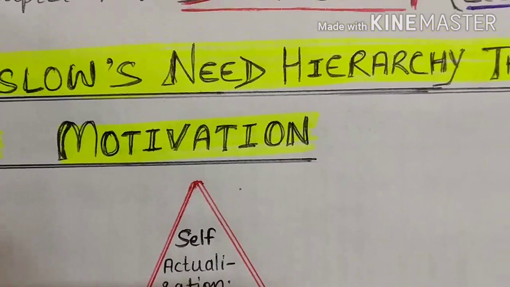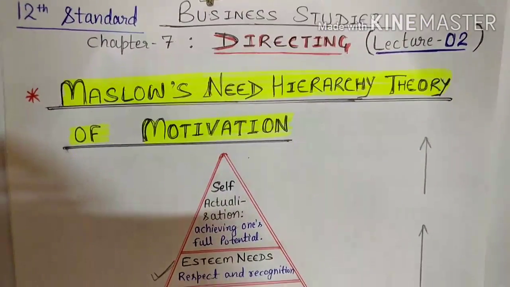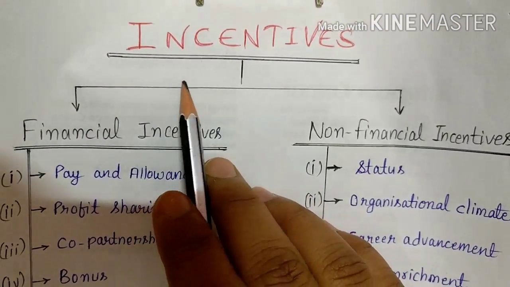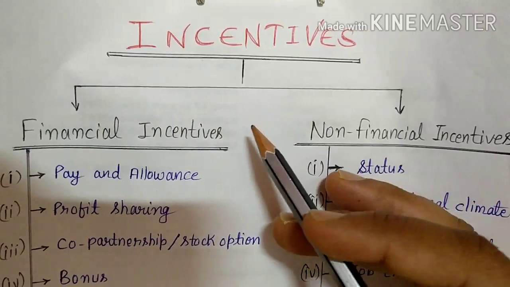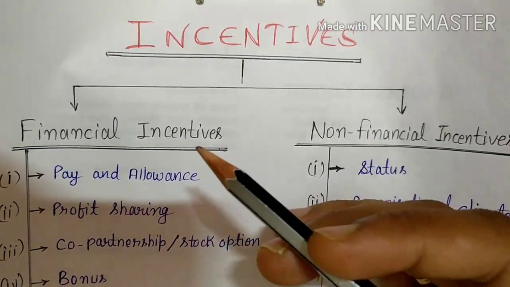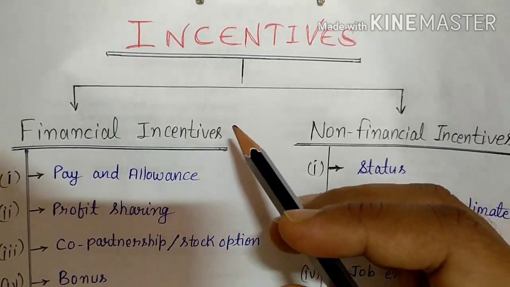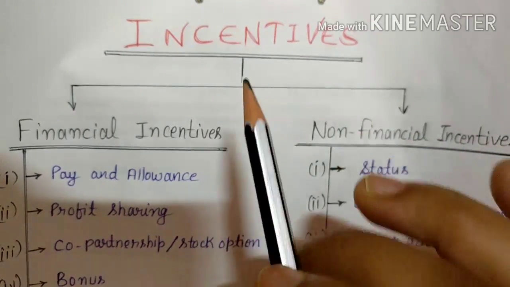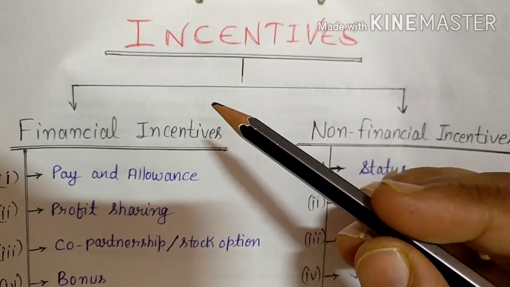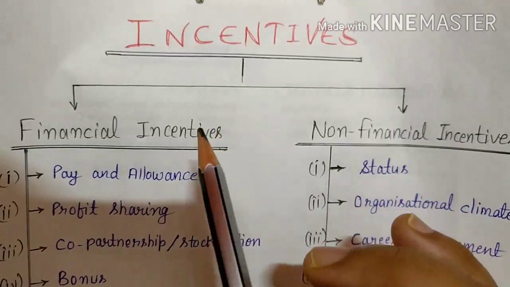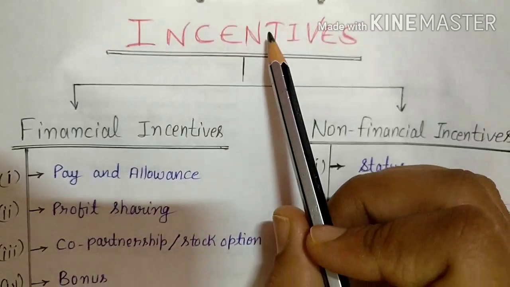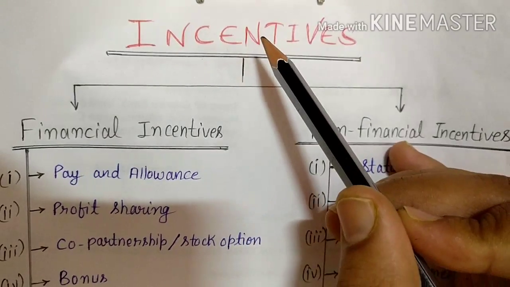So I hope it is clear to you now. Okay, so we can move to our next topic. Our next topic is what? Incentives. So an incentive can be defined as a monetary reward, which is related to money, or non-monetary, which is not related to money, offered to the employees for contributing more efficiently. So an incentive can be extra payment or something more than the regular salary or wages. In short, we can say incentive means all measures which are used to motivate people to improve performance.